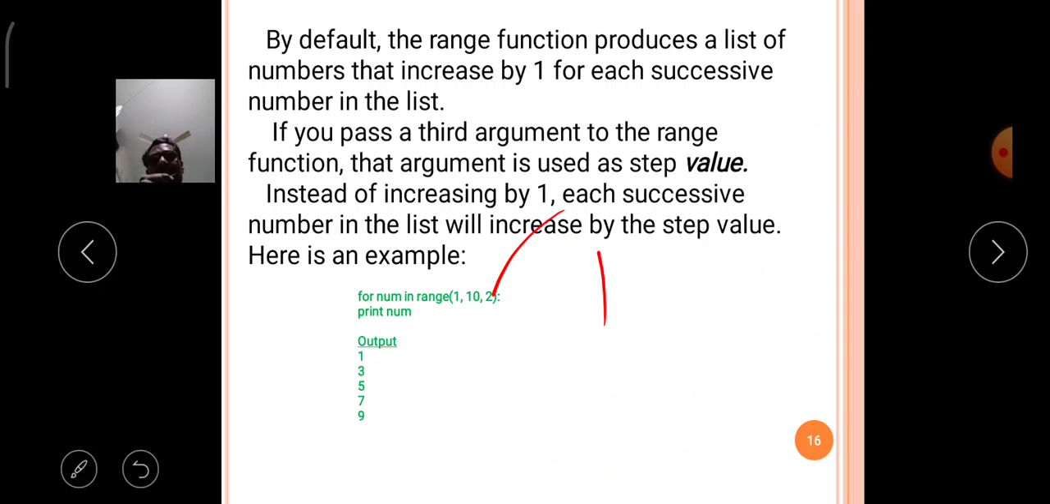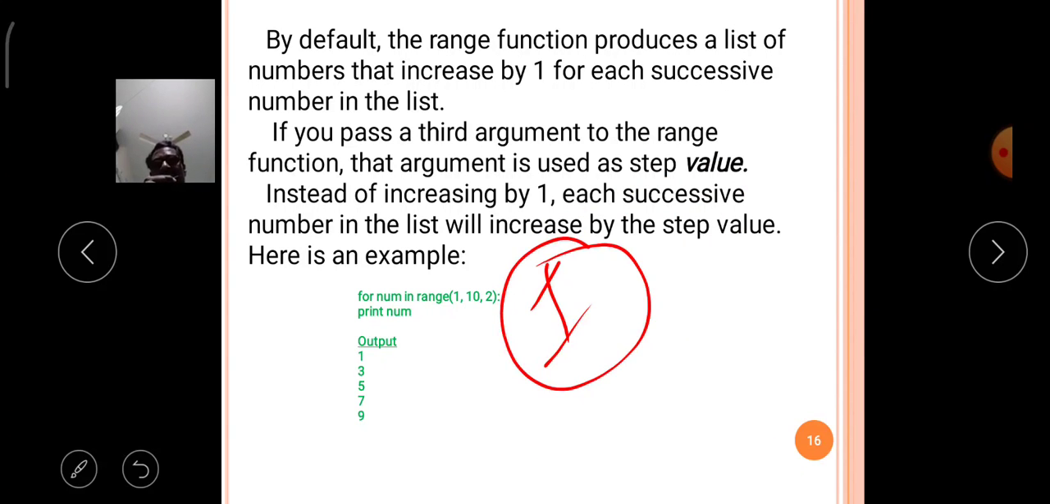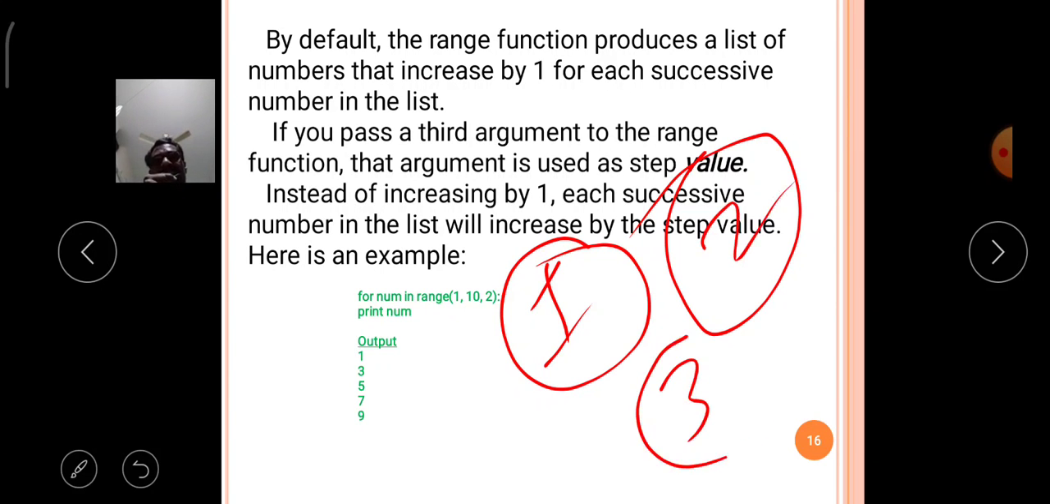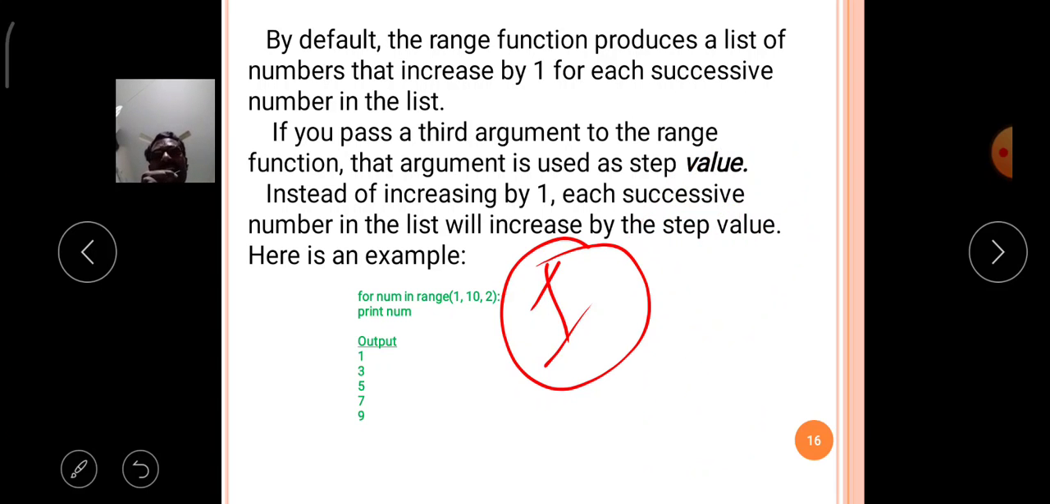Like that, the first argument is treated as the starting value, the second argument is treated as the highest limit value, and the third argument is treated as the step value in the range function.